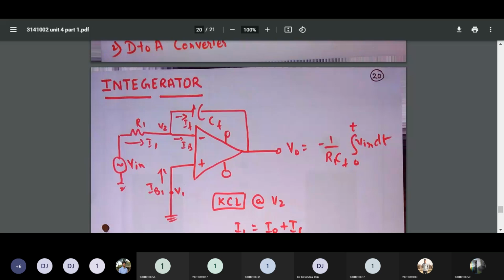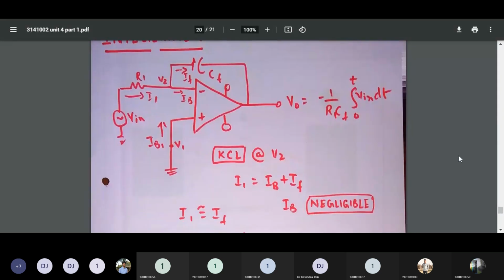Please refer. We are applying KCL at node V2, that means the algebraic sum of currents coming and going. The input current I1 is equal to I0 plus IF.